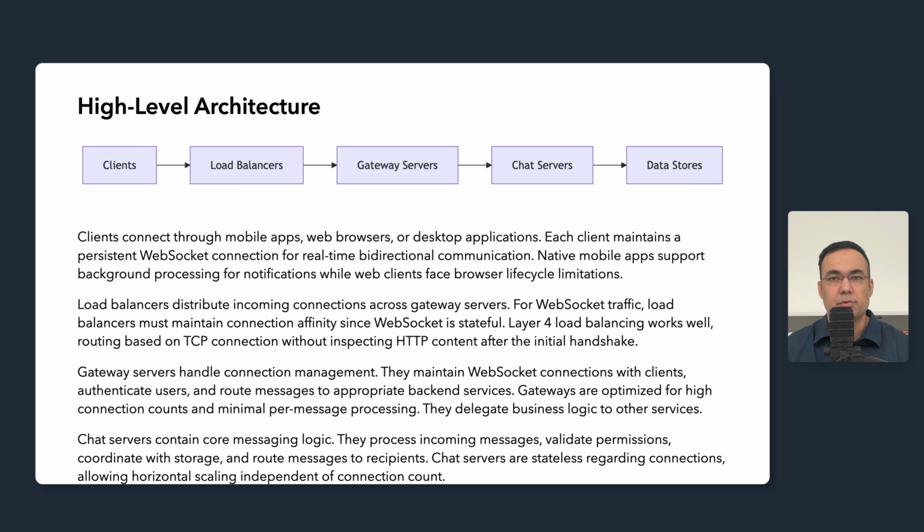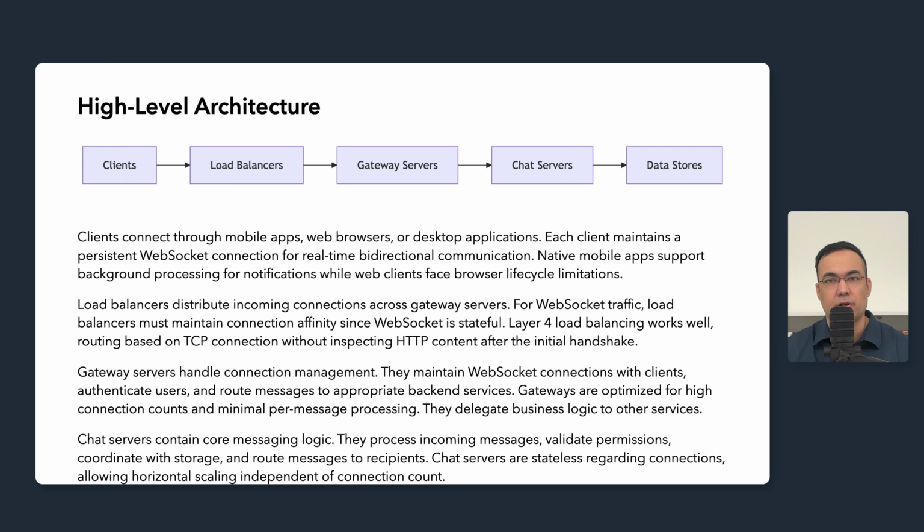Load balancers distribute the incoming connections across gateway servers. For WebSocket traffic, load balancers must maintain connection affinity because WebSocket is stateful. Unlike HTTP, where each request can go to any server, WebSocket messages must route to the specific server holding that connection. Layer 4 load balancing works well here, making routing decisions at connection time based on TCP characteristics rather than inspecting the HTTP content. Gateway servers handle connection management.